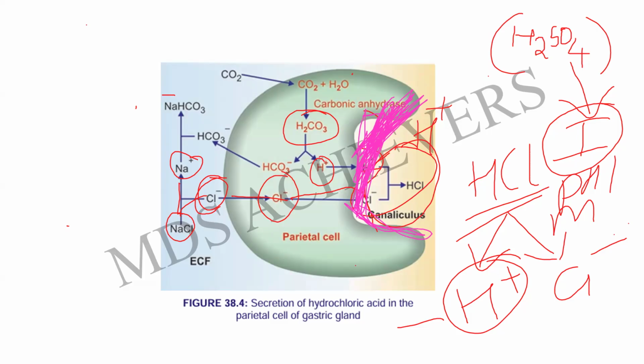Suppose a person is not having any diet for 1 to 2 days, then what happens? The HCl is secreted. What will it do? If food is present, it will be digesting the food. But if food is not present, then what will it do? It will be digesting our mucus, followed by the parietal cells, and thereby the cells of the gastric glands, and also the stomach cells.